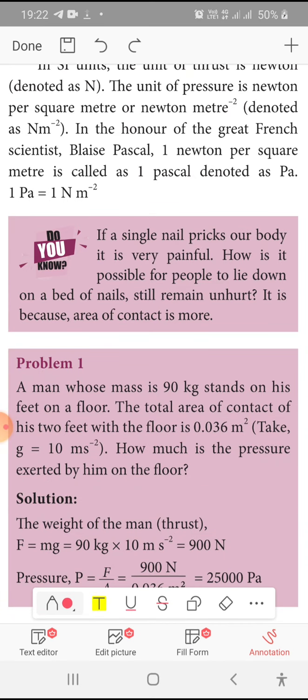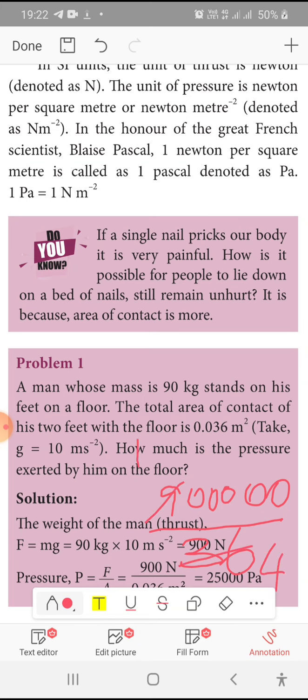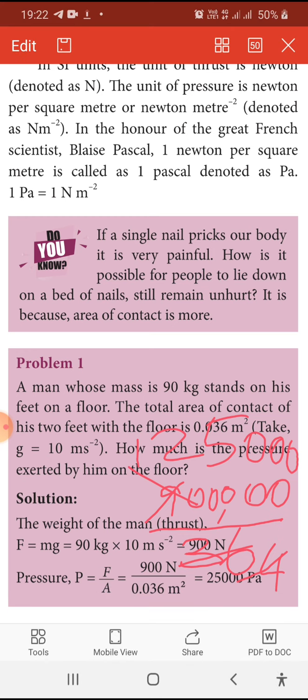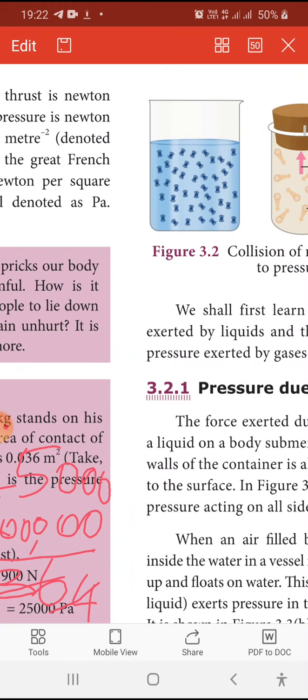Here it is, by removing the decimal, multiplying above and below by 1000, we get 900000 divided by 36. So cancelling, 9 ones are 9, 9 fours are 36. Then for the first 2 digits I am taking 100, 4 25s are 100. So your answer is 25,000 Pascal. Have you understood the sum? Yes, good. We will go to the next topic,